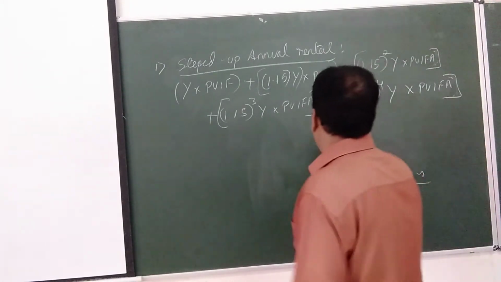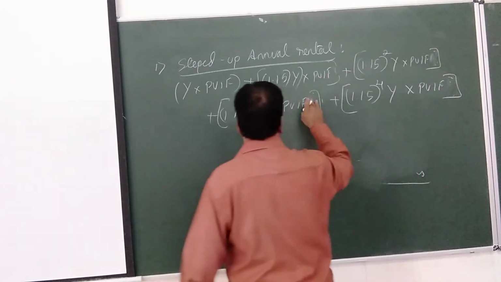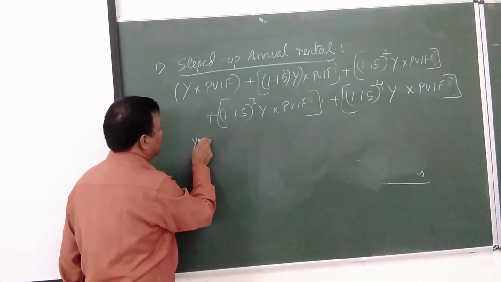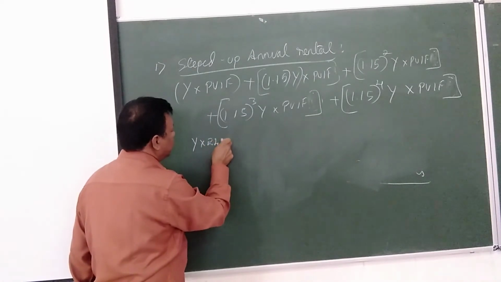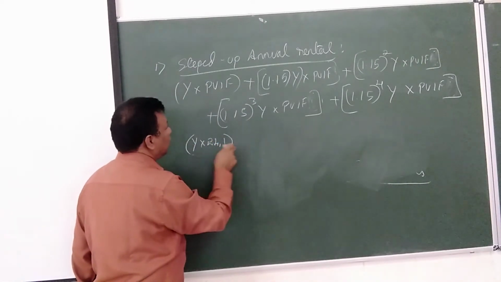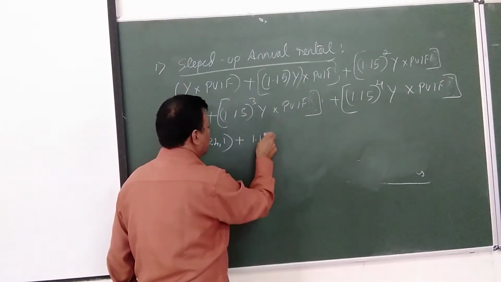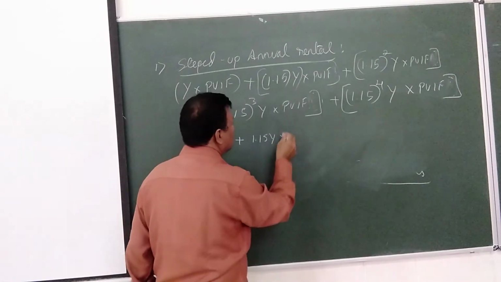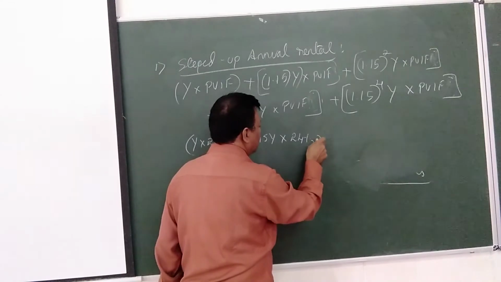Here, sorry, it's not PVIFA, it's PVIF, right? Okay. So here I'll write for your information: y into PVIF at 24%, 1 year, plus 1.15 y into 24%, 2 years.